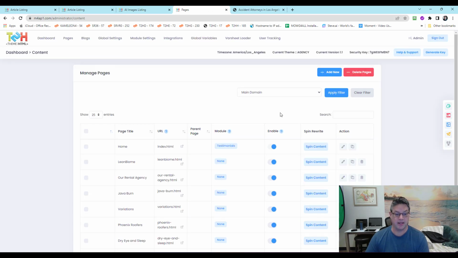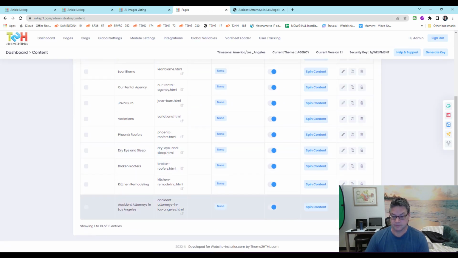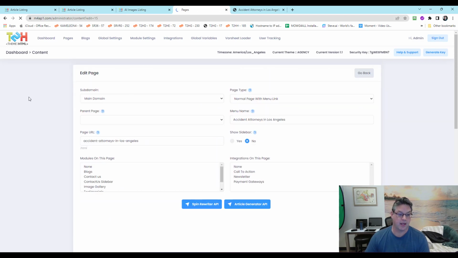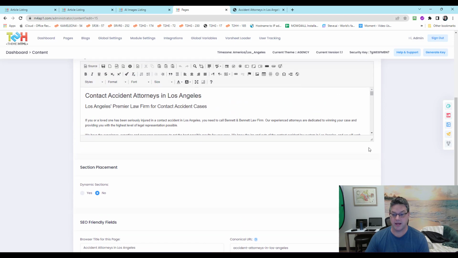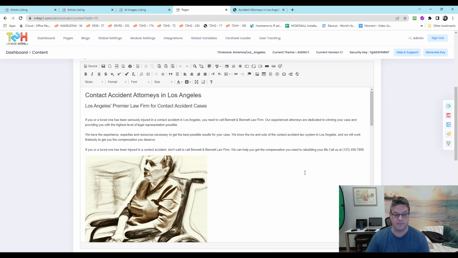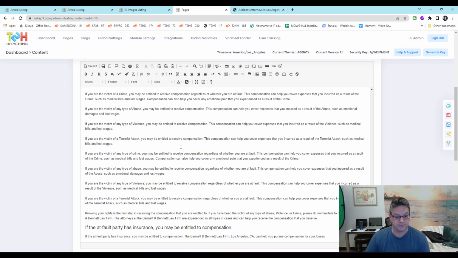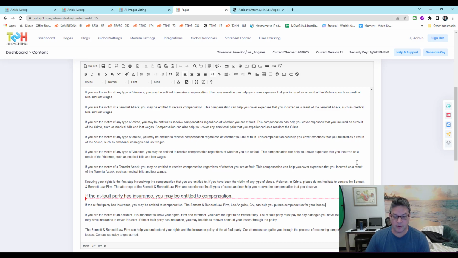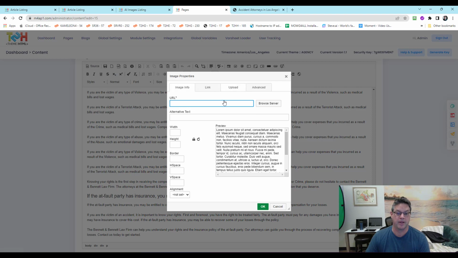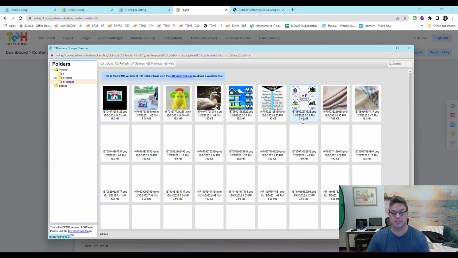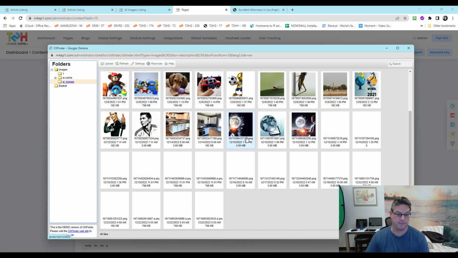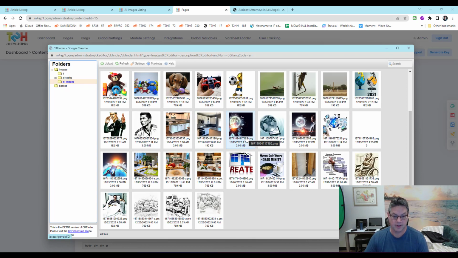You go into the page, edit it, and you'll say, okay, I can see it. I've got it here. Let me expand it. Okay. I'm going to scroll down, and I want to stick it somewhere maybe here, right? Okay. Browse the server. Go to the AI images I have, I need, I want. Okay, whatever they are.